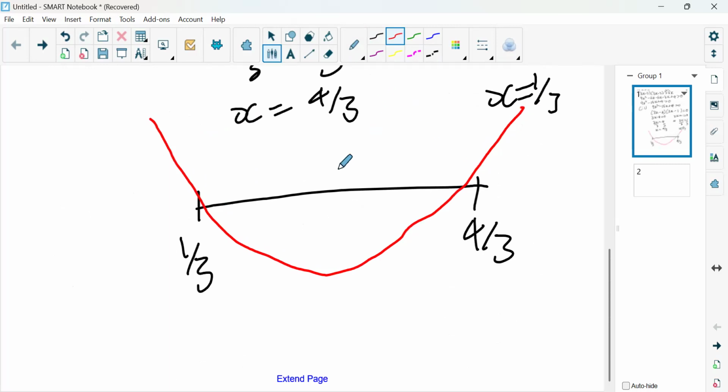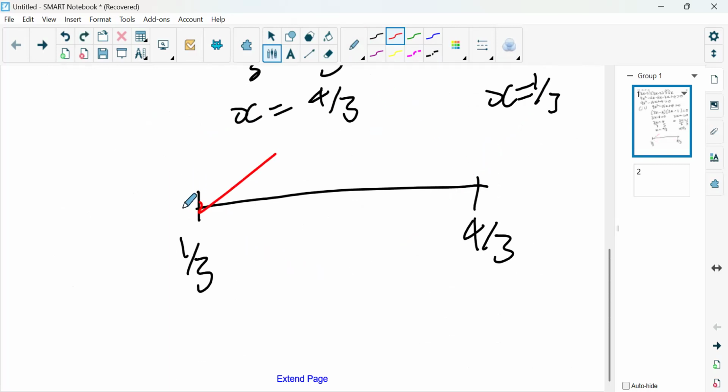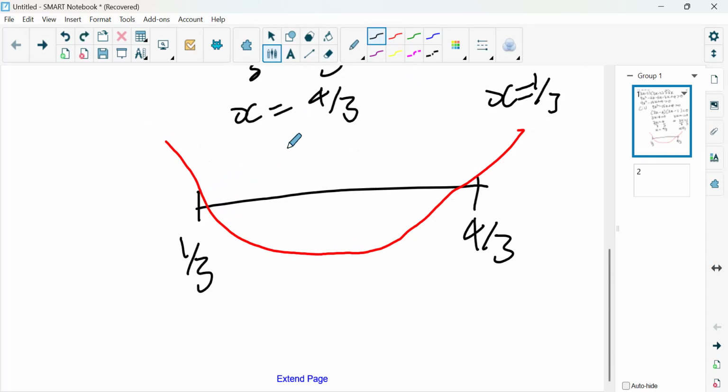Now, they are going to look for values that are above the x-axis, or values that are below the x-axis. How do you know whether they are looking for above or below? You check your inequality. They said greater than. What do you understand by the word greater than? It means the shading is going to be at the top. The word greater than is above, so we're going to shade the upper part.